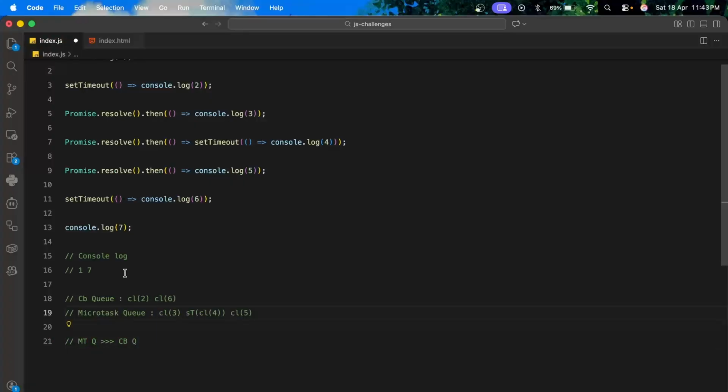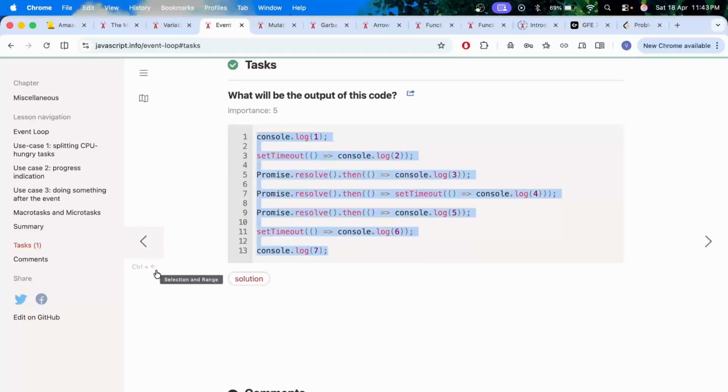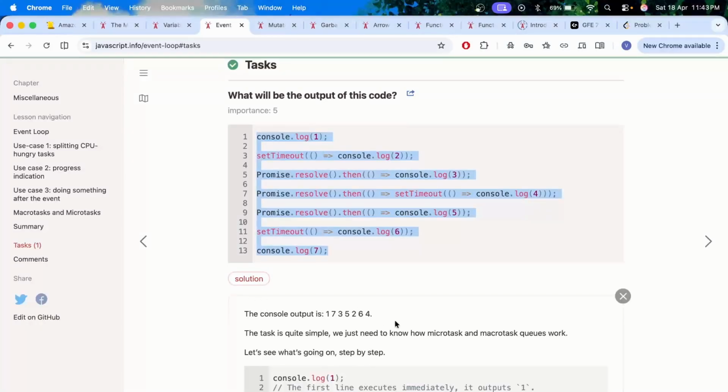So we get 3. Then this is taken care of. Now the set timeout has to be taken care of, so this is pushed to the callback queue because set timeout goes to the callback queue. Then console log 5 is taken care of and this is logged. This is also gone. Now the callback queue comes into the picture. We get 2, then this goes off, then we get 6, then this goes off, then we get 4, and everything is out. So the output is 1735264. Perfect.